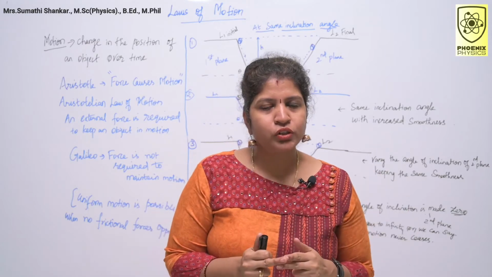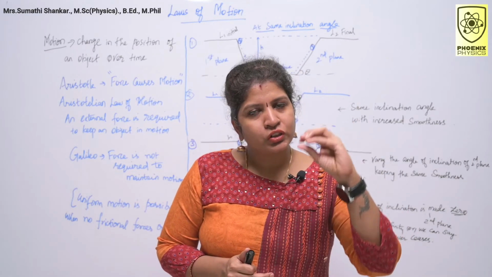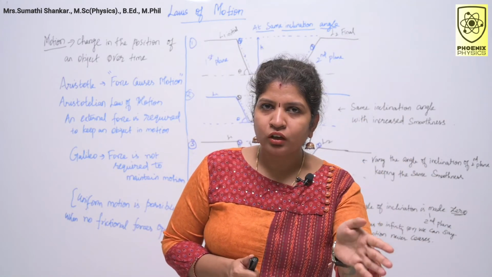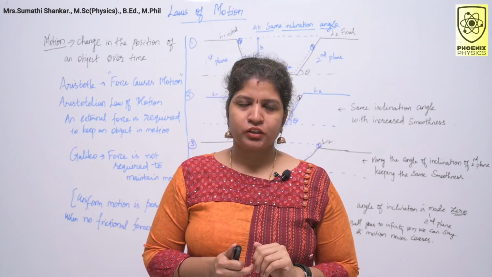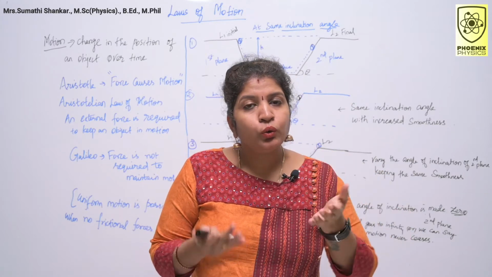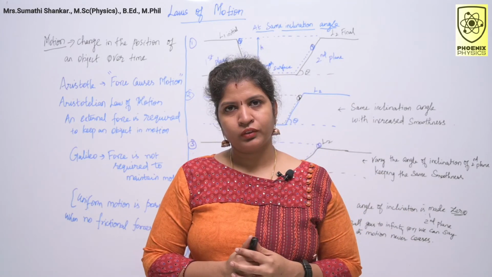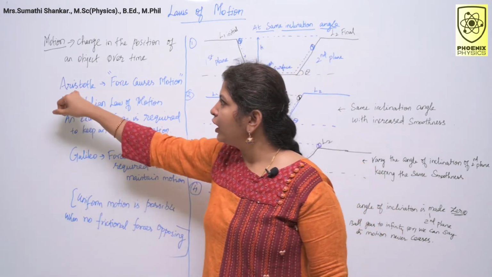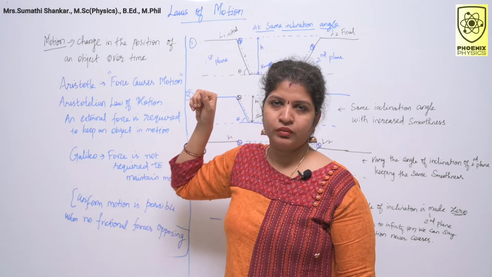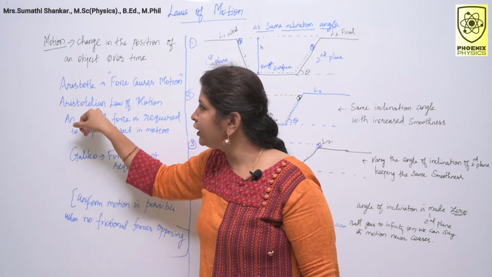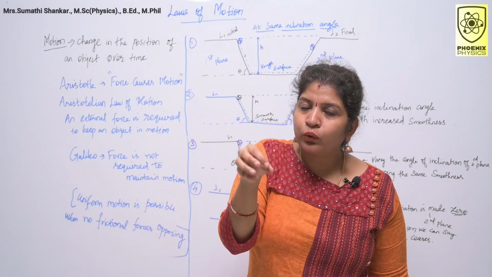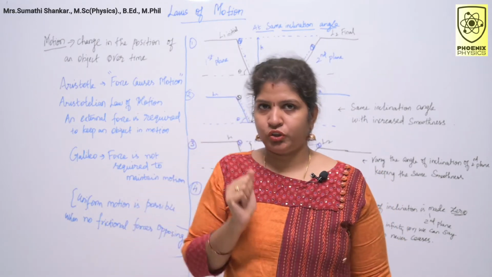So what is the conclusion? Force is required to put a stationary object in motion or stop a moving object. So an external agency is required to provide this force. So the Greek philosopher Aristotle said that force causes motion. According to the Aristotelian law of motion, an external force is required to keep an object in motion.